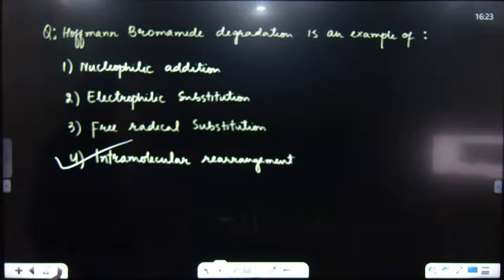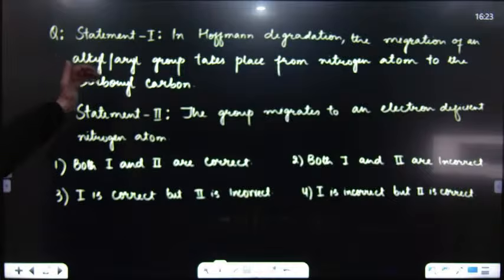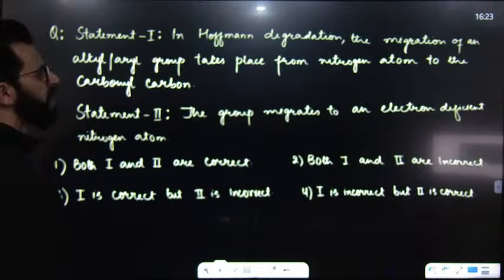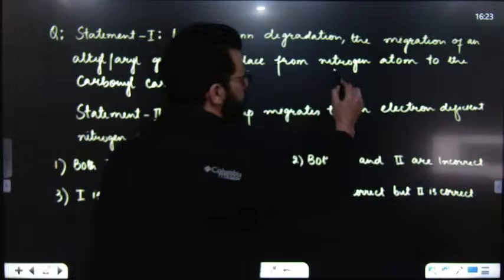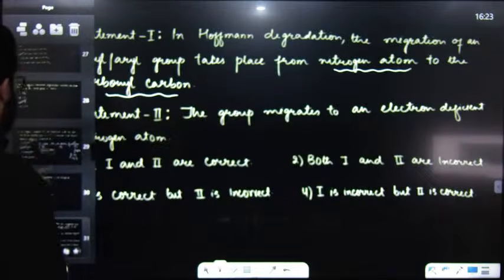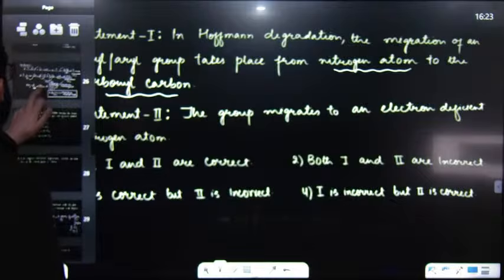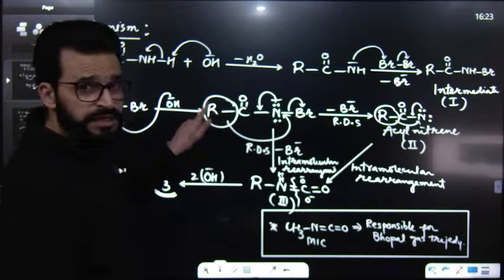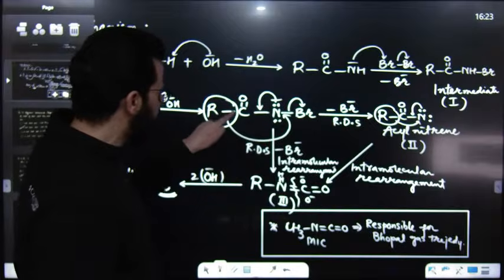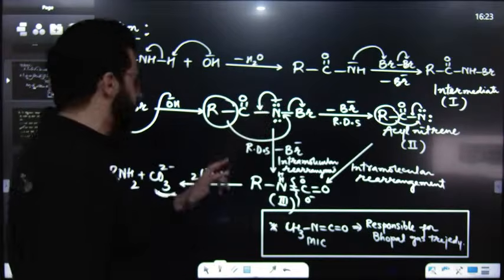After that, my dear students, statement 1: In Hofmann degradation, the migration of an alkyl group takes place from nitrogen atom to the carbonyl group. Have a look. From nitrogen atom to carbonyl group. Is this migrating from nitrogen to carbon? No, it is migrating from the carbonyl group to electron deficient nitrogen.